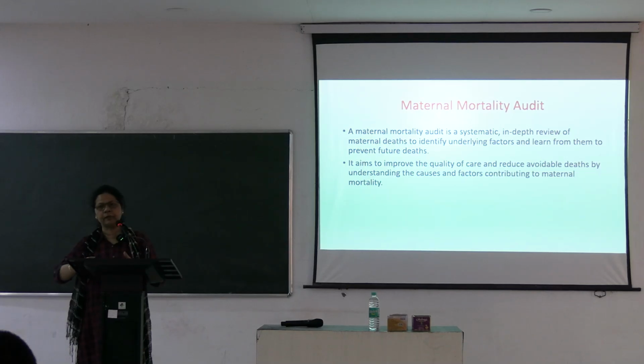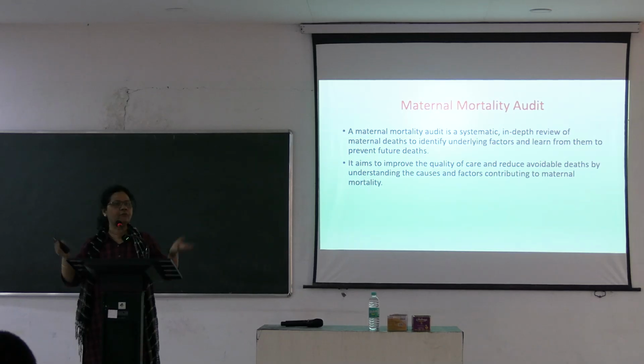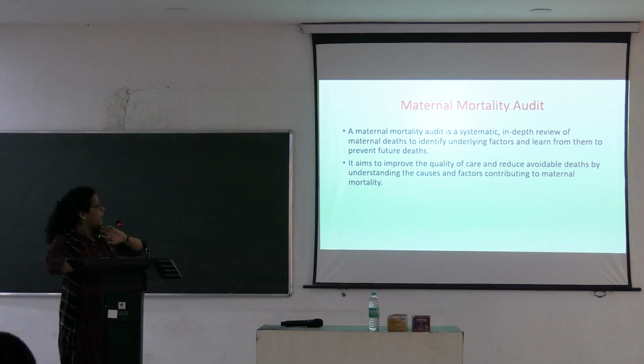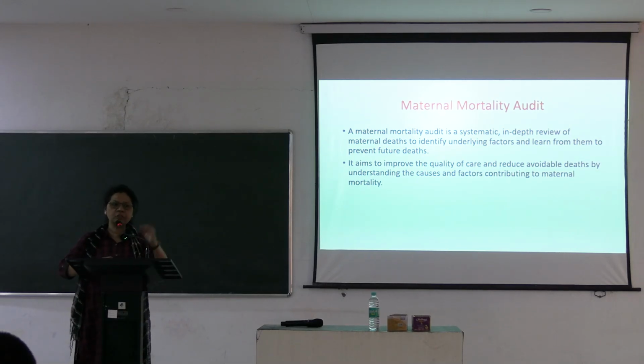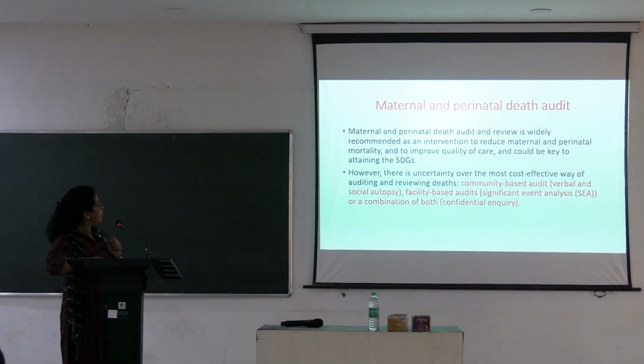Suppose she had come to the hospital, but the doctors were not ready. Suppose the other ancillary staff were not ready. So there were gaps. From doorstep to doorstep, there have been some gaps which have caused this death. So we have to find out with analysis, and if possible, improve upon the conditions so that such events don't happen. So it is a maternal perinatal death audit, and review is widely recommended as an intervention to reduce maternal and perinatal mortality and to improve quality of care, and could be key to attaining the sustainable development goals. How do we do it?